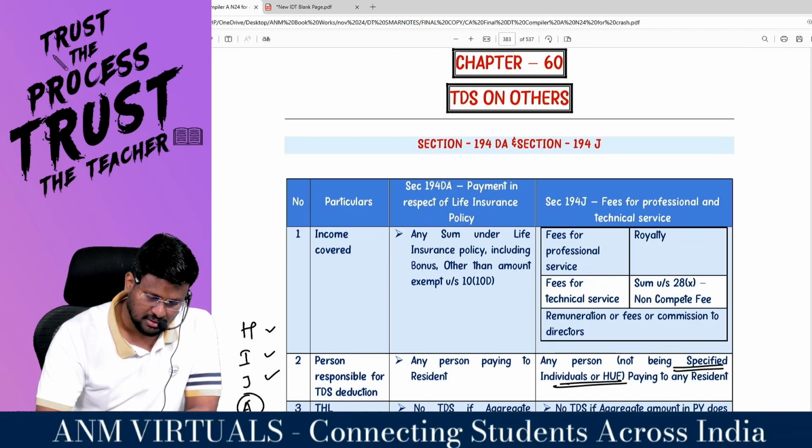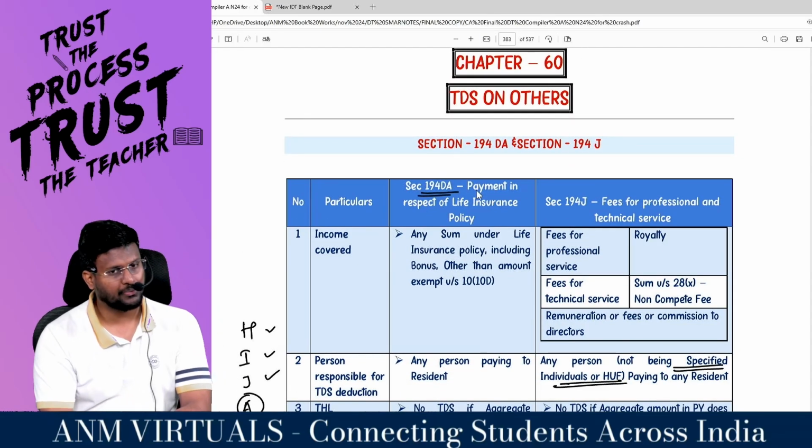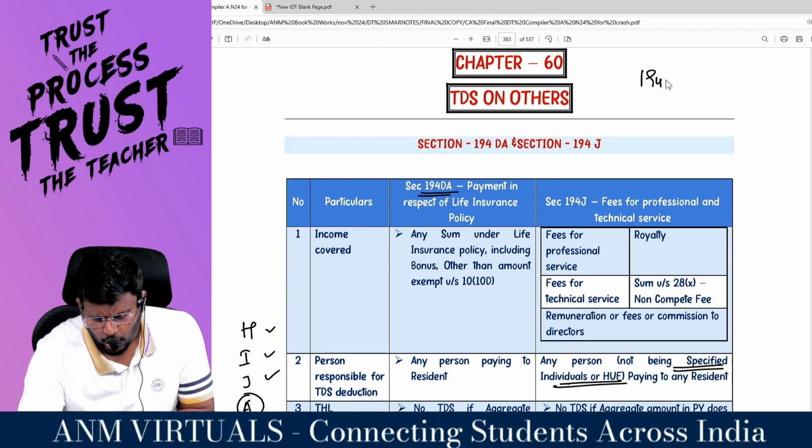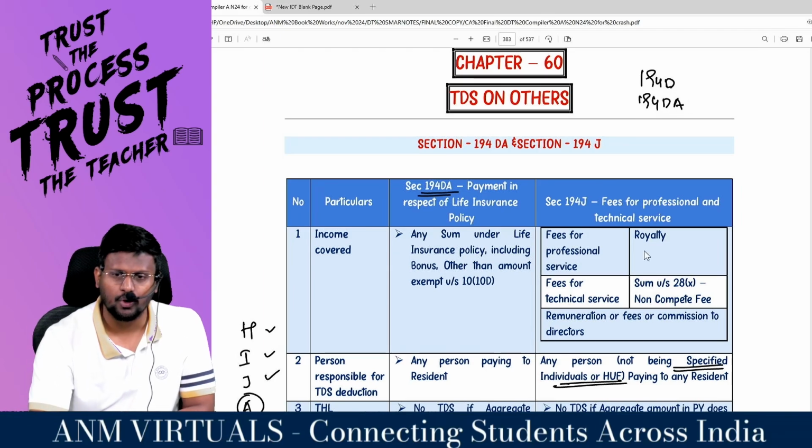The others, TDS on others. 194DA. We already talked about 194D. The brother of 194D, only 194DA.